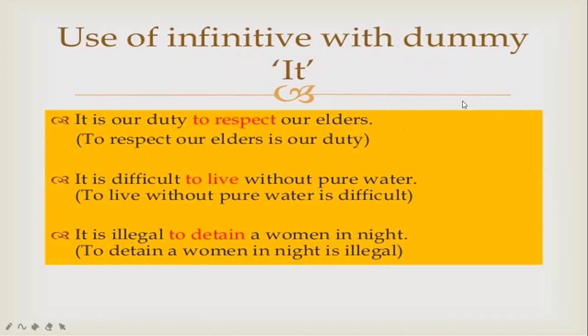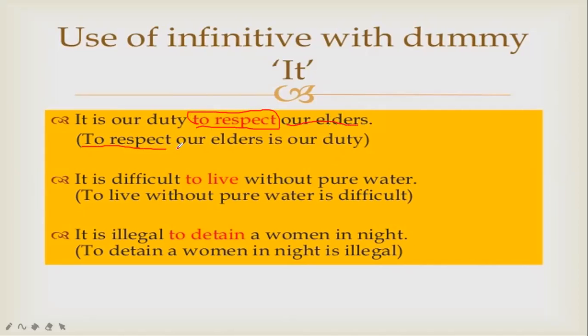Now you may get confused about where to put the sentence and in which form, so let me show you using a pen. In the red words, what is written? To respect. First I will write "to respect". After that, the rest of the sentence remains the same: our elders.